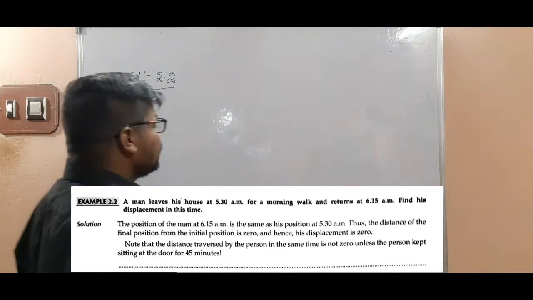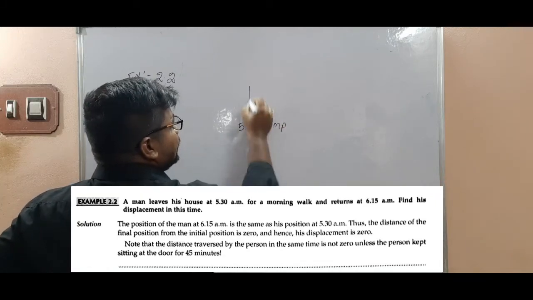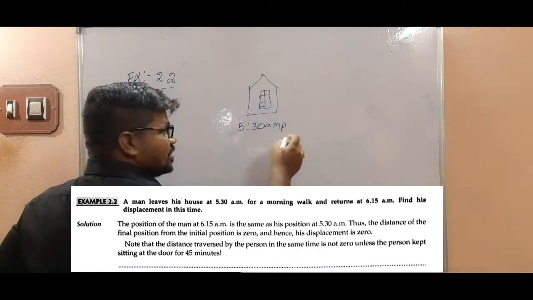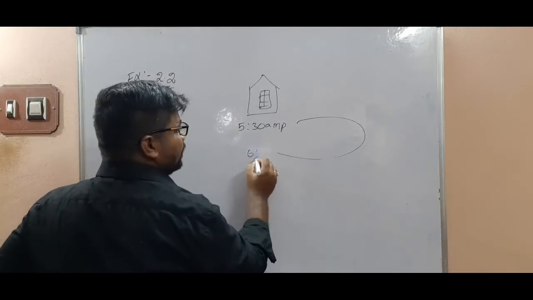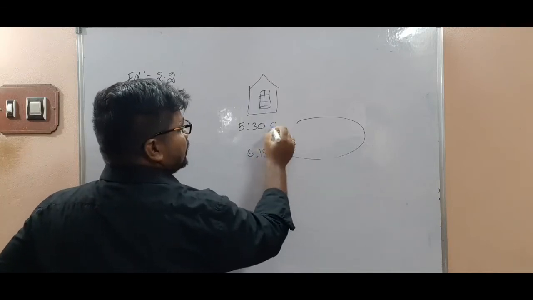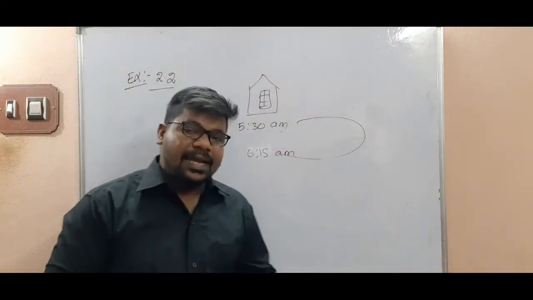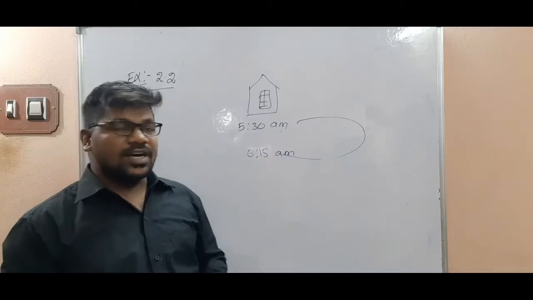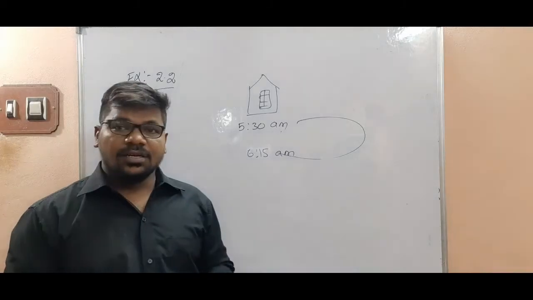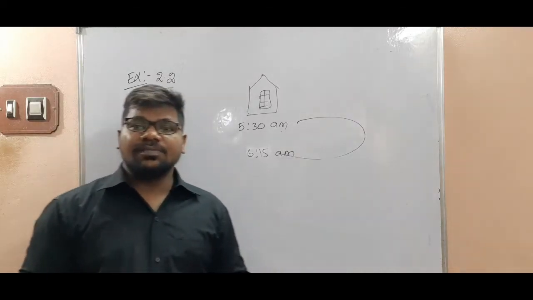A man leaves his house at 5:30 a.m. and returns at 6:15 a.m. Understand? Here in this case, the man starts his journey at 5:30 from home, and after the morning walk he came to the same place, but the time is 6:15 a.m. In this case, what is the total displacement, my children?